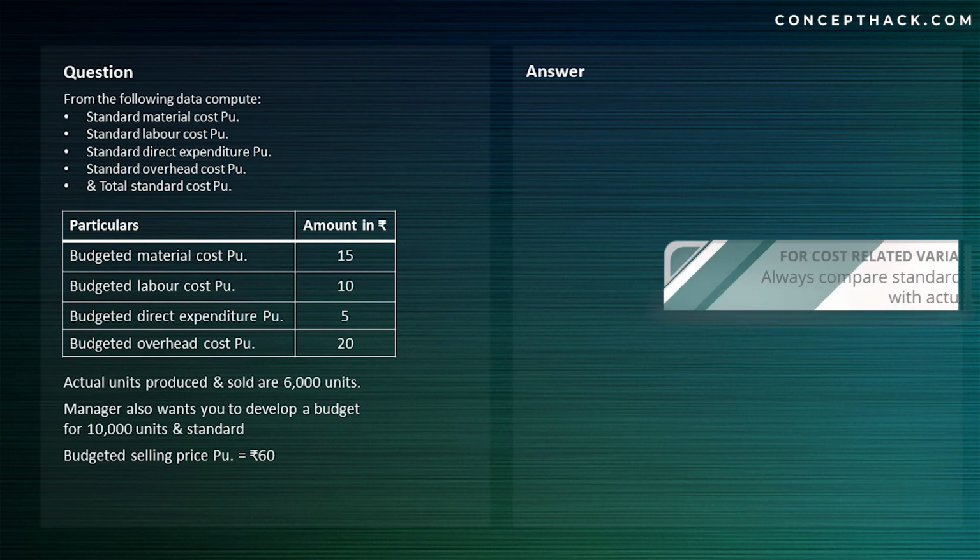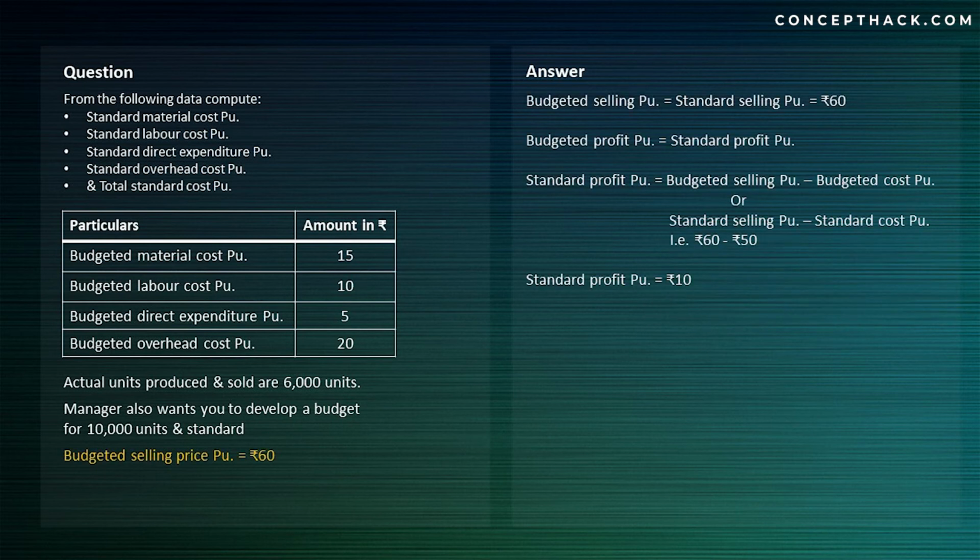Now let us say in this given example, my budgeted selling price is rupees 60 per unit. So in this case, again, my standard selling price per unit will be equal to budgeted selling price per unit. Therefore, standard selling price per unit will be rupees 60. Moreover, my standard profit per unit will also be equal to budgeted profit per unit.